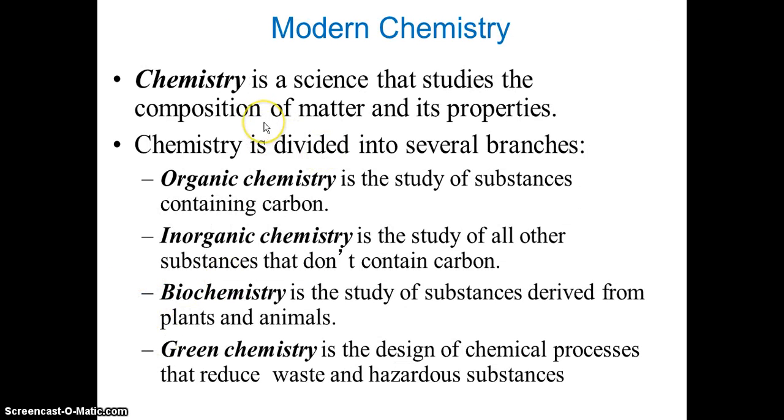So let's talk about modern chemistry. Chemistry is a science that studies the composition of matter and its properties. Chemistry is divided into several branches. Organic chemistry is the study of substances containing carbon. Inorganic chemistry is the study of other substances that don't contain carbon. Biochemistry is the study of substances derived from plants and animals. And there is a new branch of chemistry called green chemistry, the design of chemical processes that reduce waste and hazardous substances.